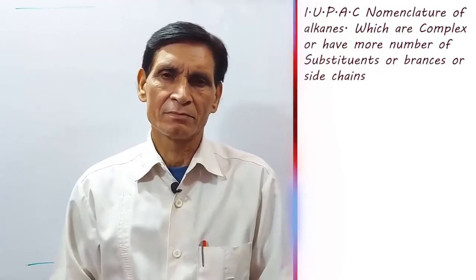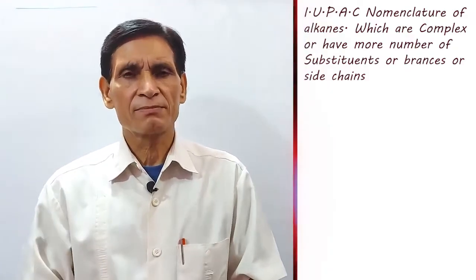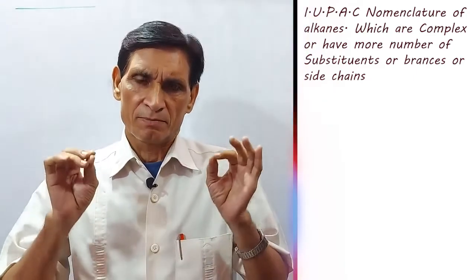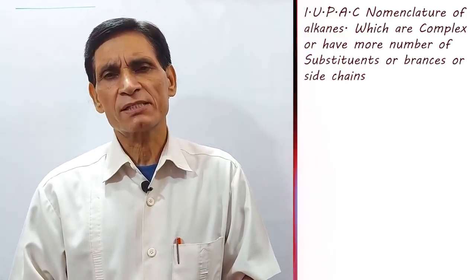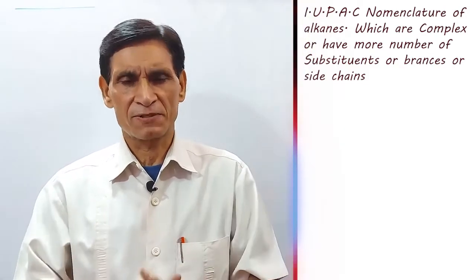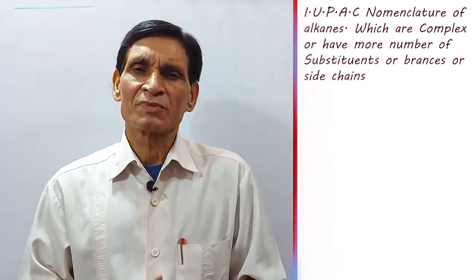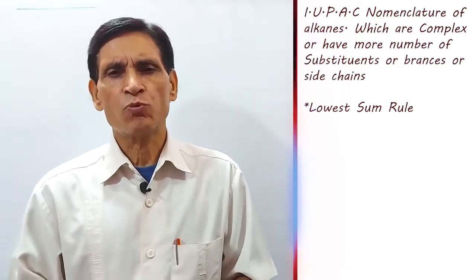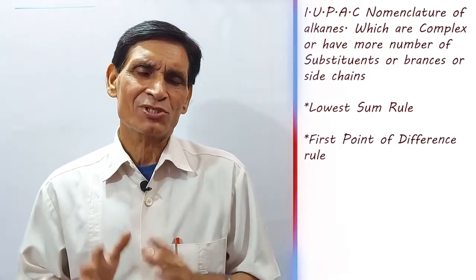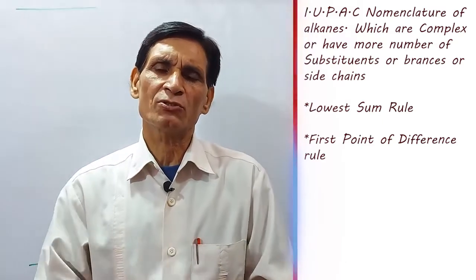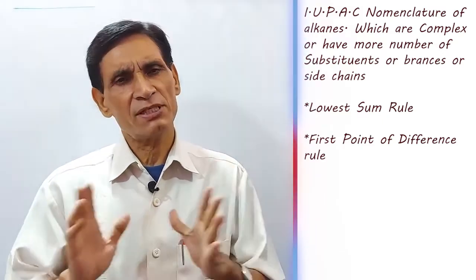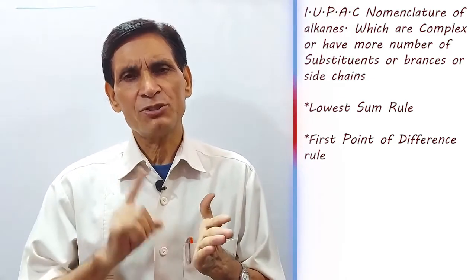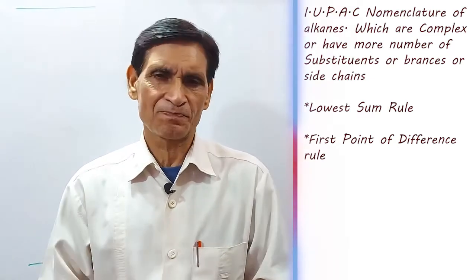Hello students, in this video you will find IUPAC nomenclature of alkanes which are complex or which have more number of substituents or branches or side chains. I am going to tell you the lowest sum rule and the first point of difference rule. The first point of difference rule is a very important rule. It will help you in Class 11, 12 and competition exams also.